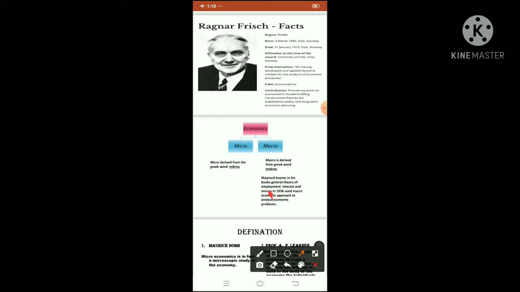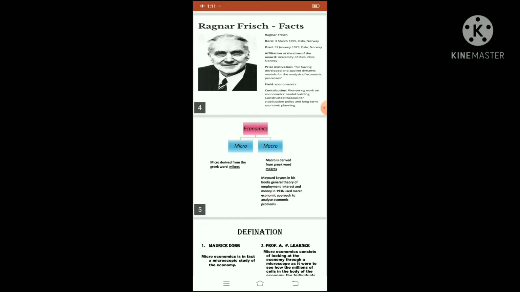I am repeating again: the economics concept is divided into micro and macroeconomics. Microeconomics is derived from the Greek word mikros, and macroeconomics from the Greek word makros. This can be asked as a fill in the blanks. They have also mentioned that Lord Maynard Keynes, in his book General Theory of Employment, Interest and Money in the year 1936, used the macroeconomic approach to analyze economic policies, children.